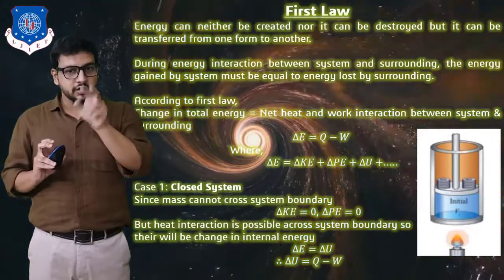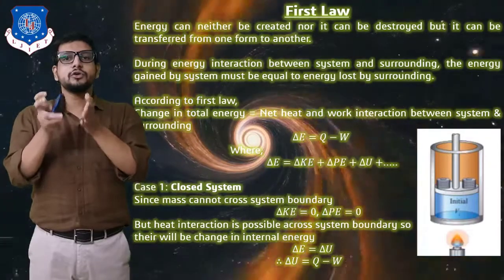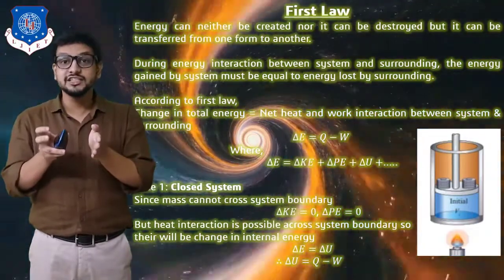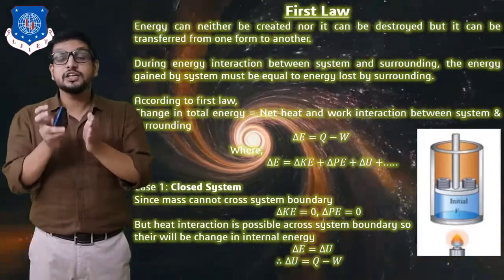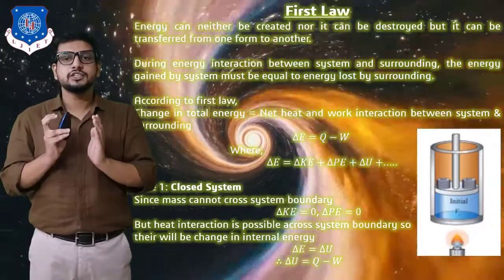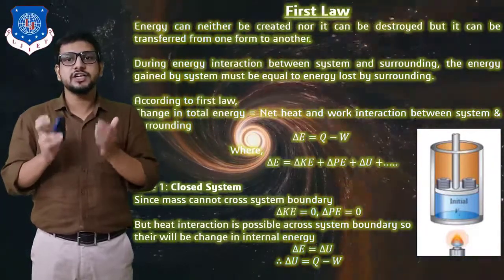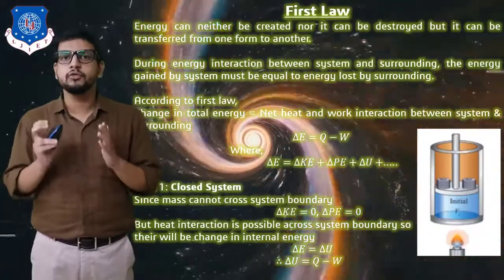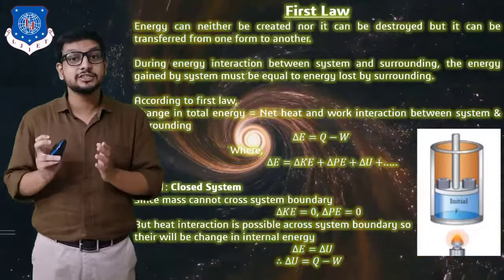Okay, so according to this statement, the equation becomes delta E is equal to Q minus W, as you can see on the screen. So delta E is the change in total energy. Now this change includes a change in kinetic energy, a change in potential energy, a change in internal energy, as well as various forms of change. We would even say a change in enthalpy, right? Now this generalized equation we are going to apply on three types of systems, that is closed system, cyclic system and open system.